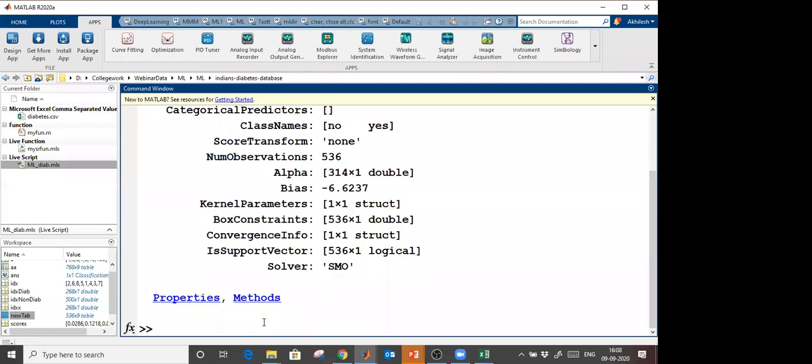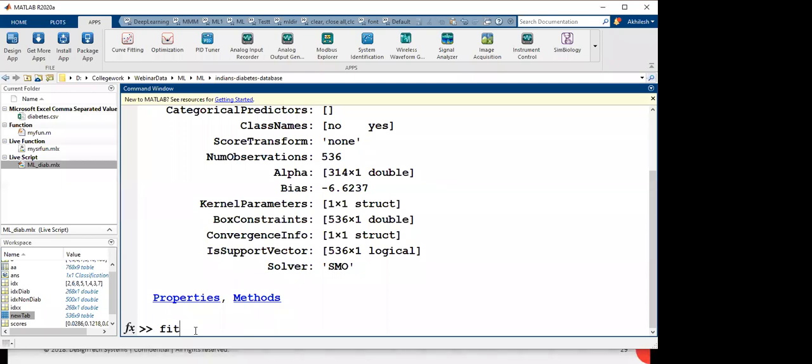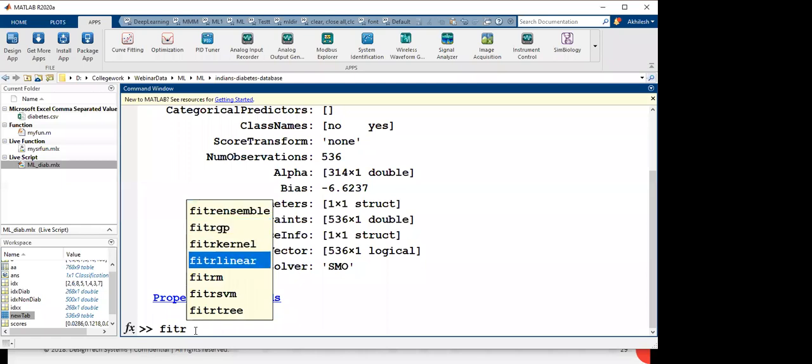And if you want to do regression, then instead of fitc, you are going to provide fitr, use the tab and choose any kind of function from there. And your model will be trained.